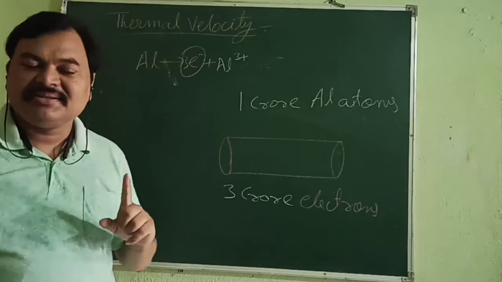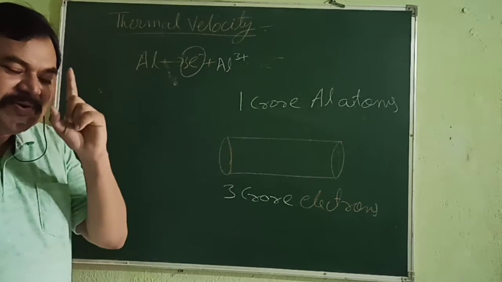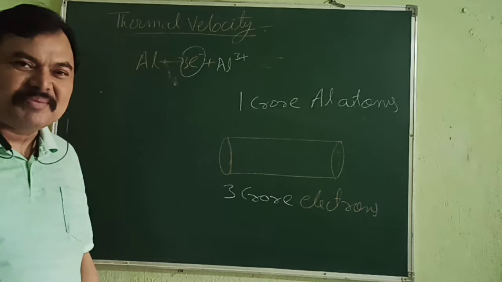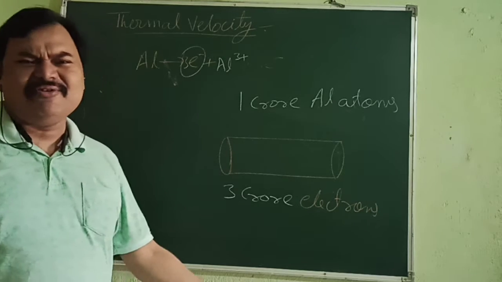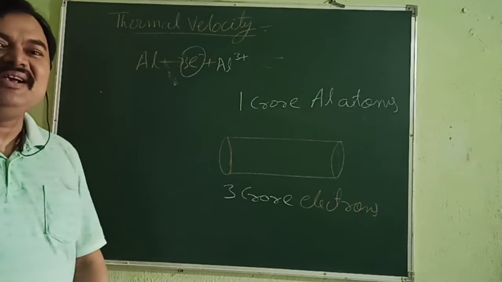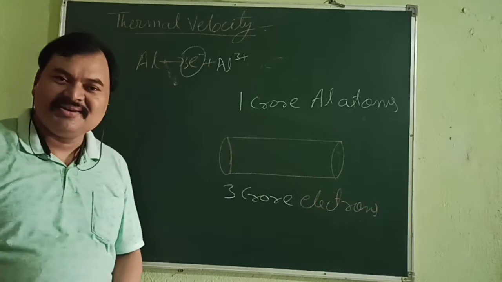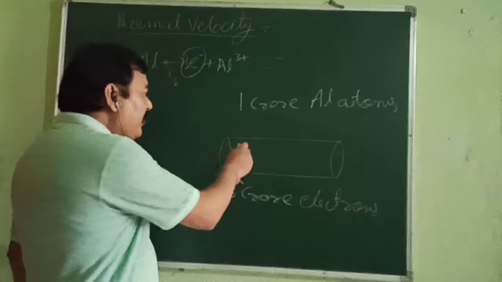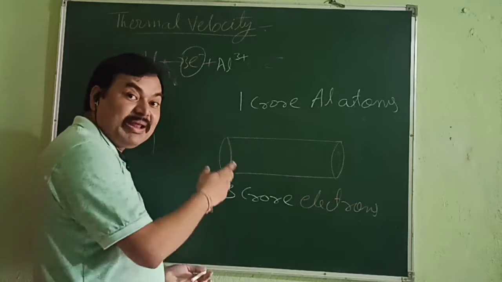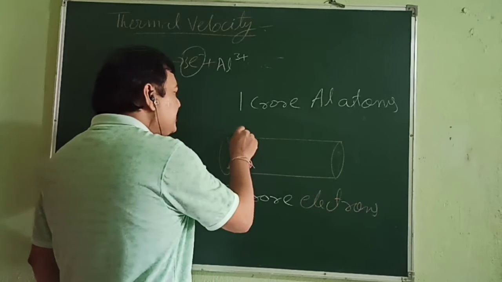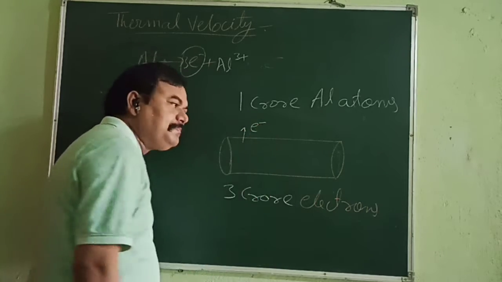But remember, they are not supposed to go out. You might be thinking, when they are free, why can't they go out? See, freedom also has limitations. Suppose 1 electron out of it tries to skip out.